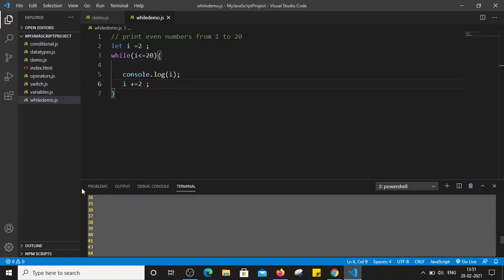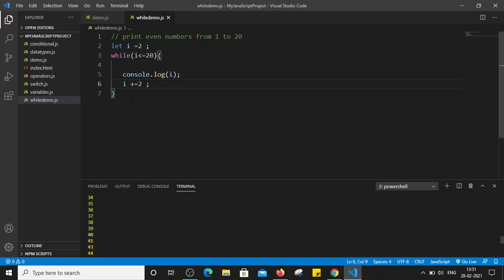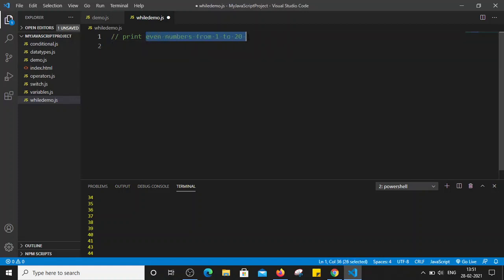So this is how the while loop basically works, right? Now let's see one more example. Now I am just removing this. One more example where I want to print 10 to 1 in descending order. That is, I want to print 10, 9, 8, 7, 6, 5, 4, 3, 2 up to the 1 value. How can we do that?